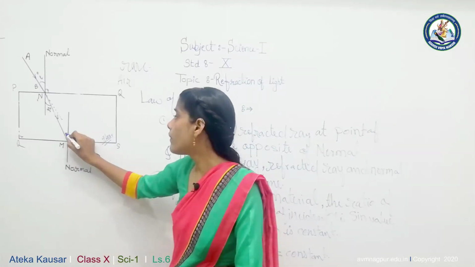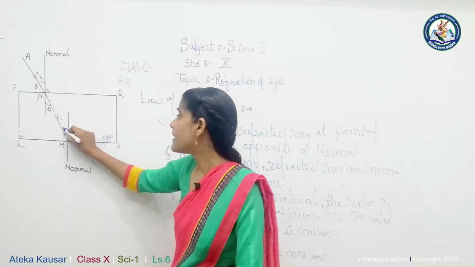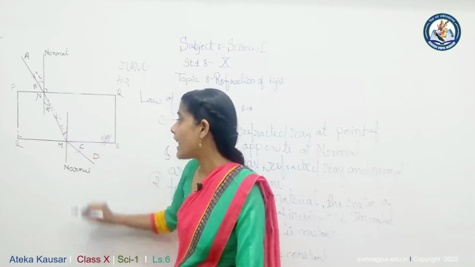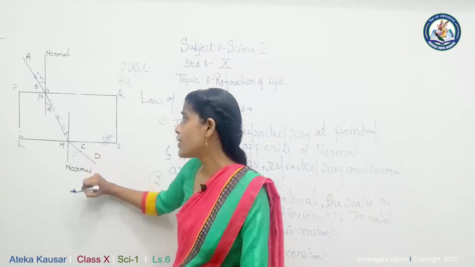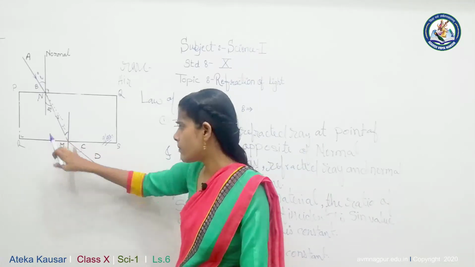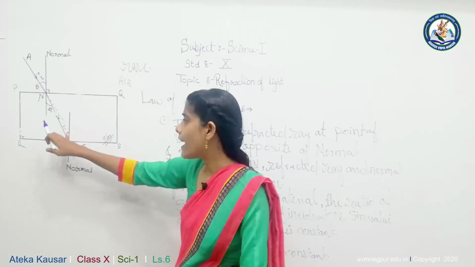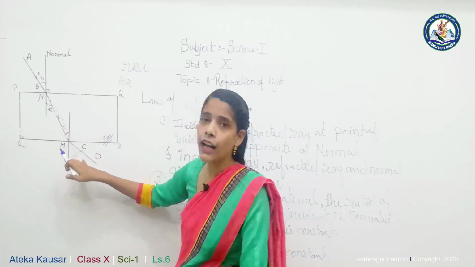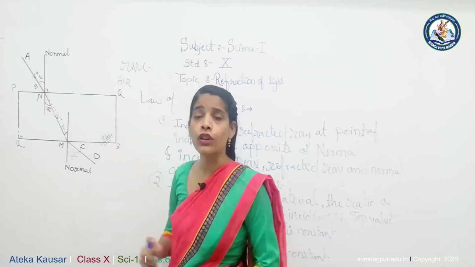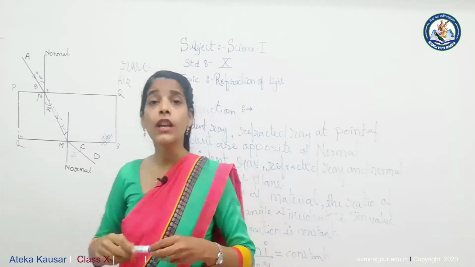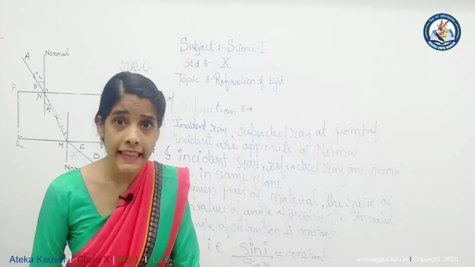Here the angle of incidence is this, let it be I dash, and the angle of refraction is this, let it be R dash. You can see clearly that the angle of incidence is less than the angle of refraction. The bending depends on the velocity of light in the medium. It is also known as Snell's law.